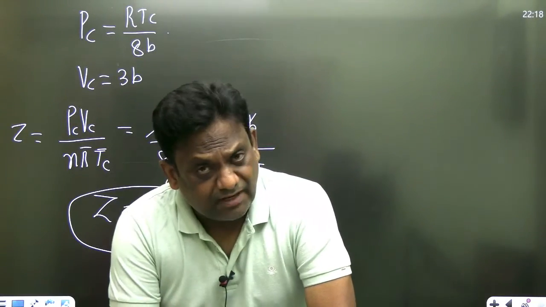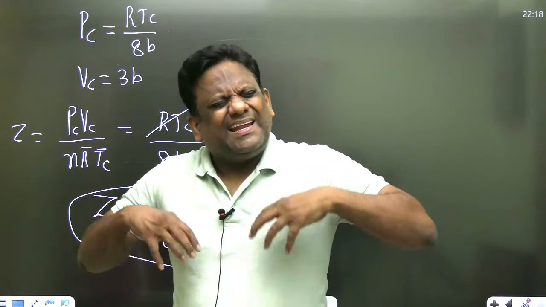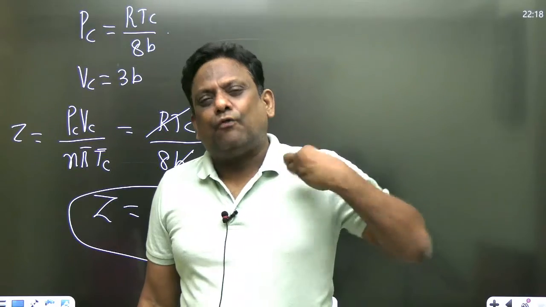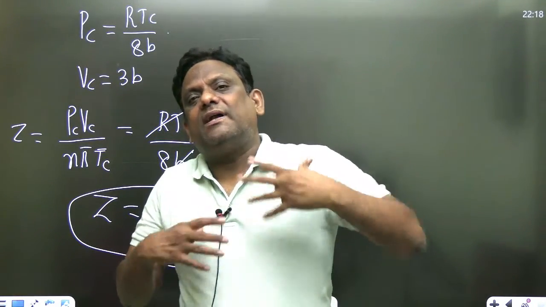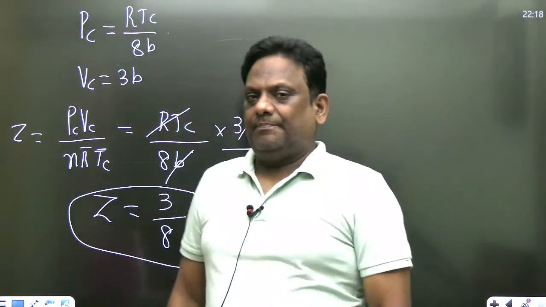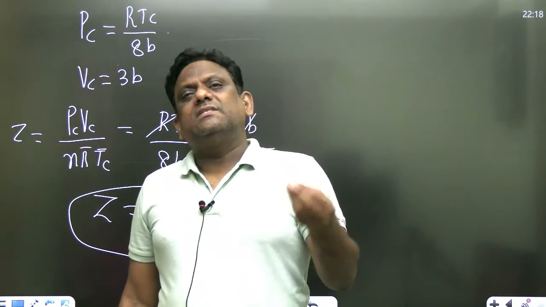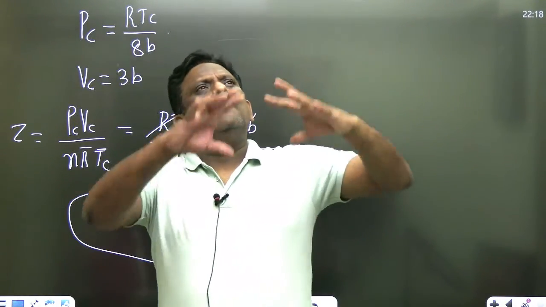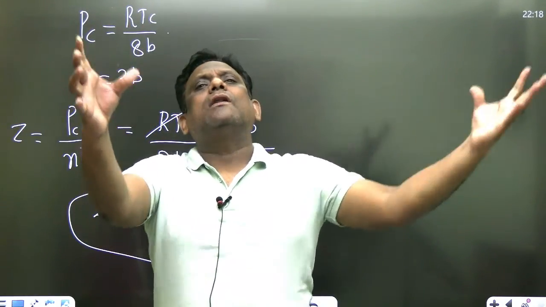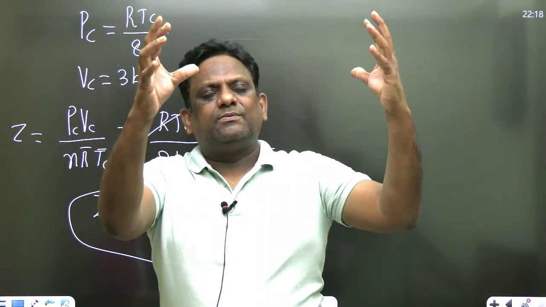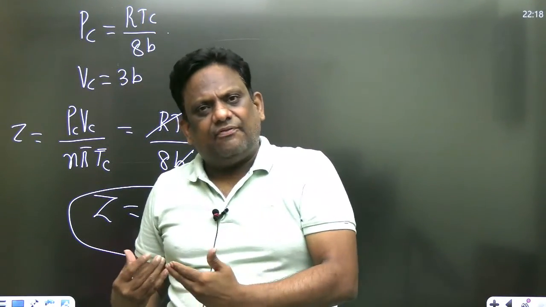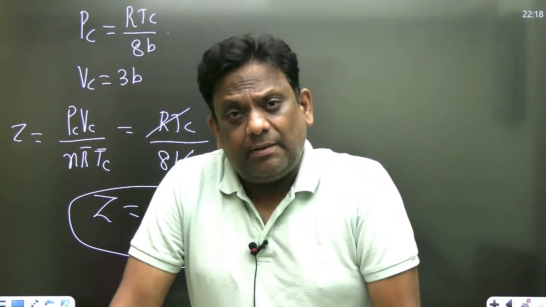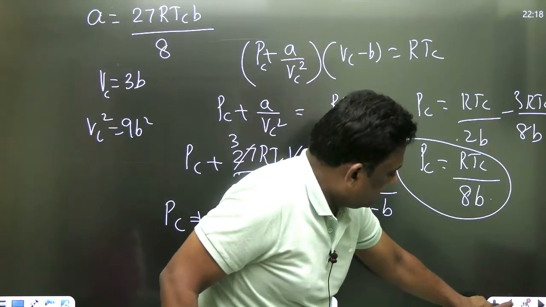So hope you have understood everything, and now in the next class I'll be talking about the law of corresponding states, reduced pressure, reduced volume. I'll explain physically what the reason is for developing reduced pressure and reduced volume. What is reduced pressure, what is reduced volume, what is reduced temperature, and why those reduced conditions are used. There are so many compressibility factor graphs. I'm converting all compressibility factor graphs into a single graph. That we call reduced pressure, reduced temperature. All these I'll be discussing along with numericals in the next class.